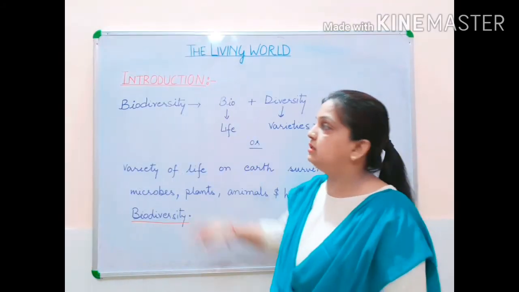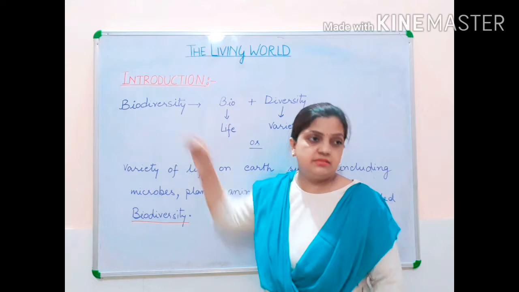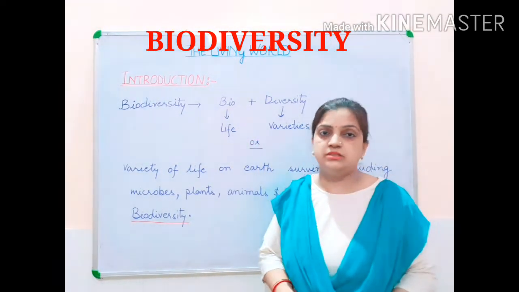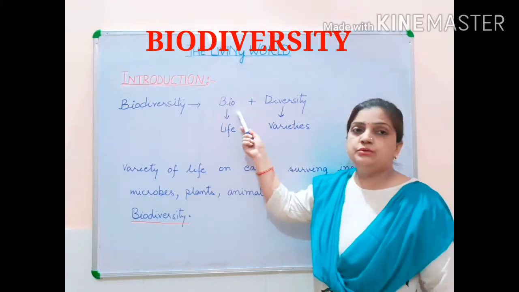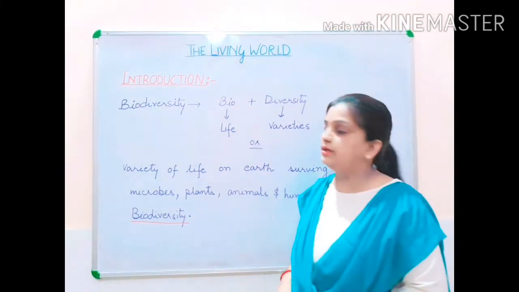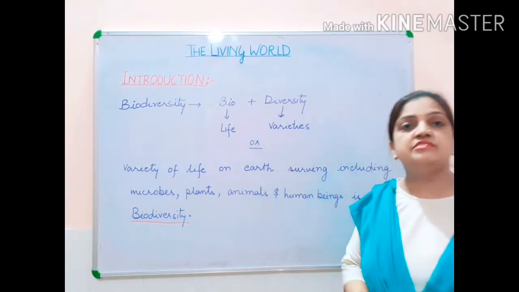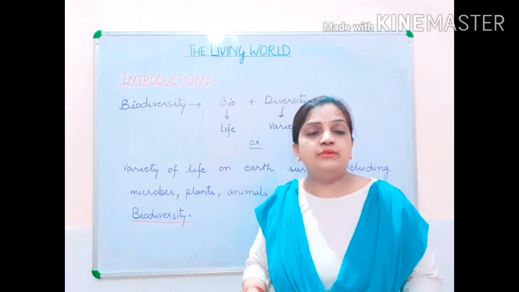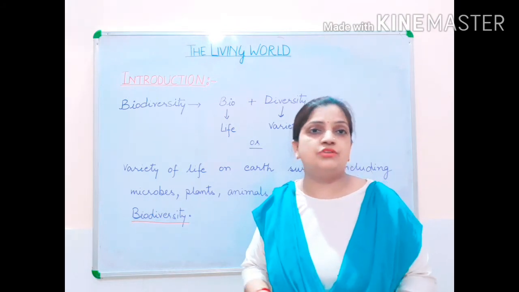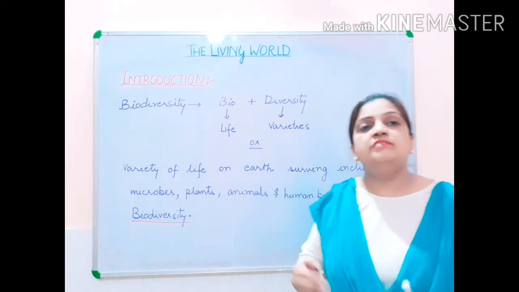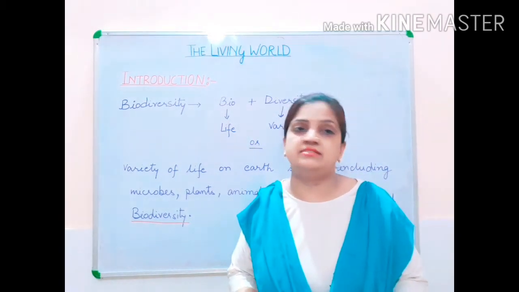Now, what does the term biodiversity mean? The term biodiversity is also made up of 2 words, bio and diversity. Children, bio means life, you already know it, and diversity means varieties. So we can define biodiversity as a branch of science where we study the varieties of living organisms.